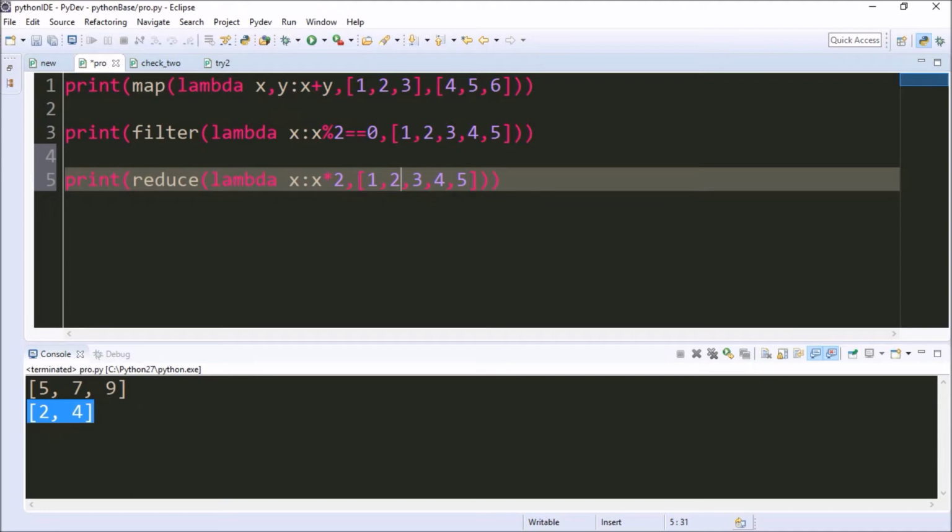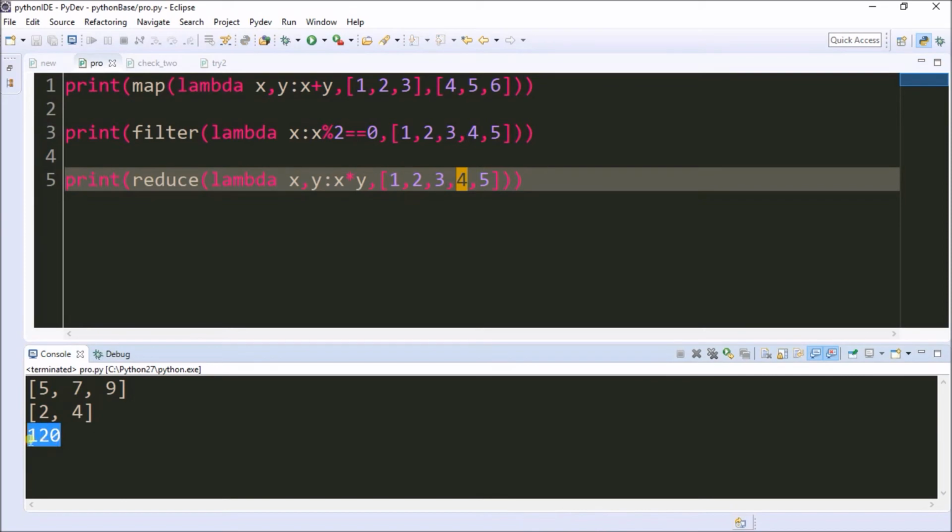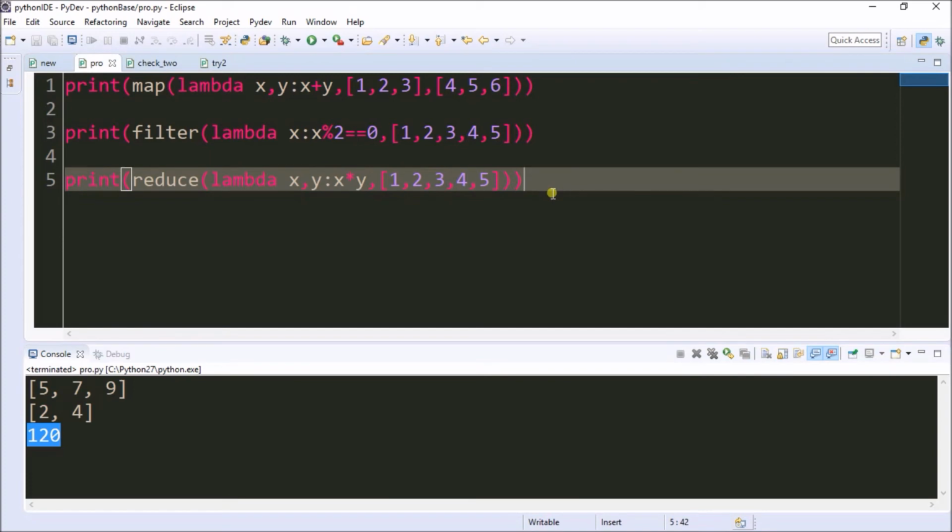Now this list will undergo the process. The first value will be considered as x, the second value will be considered as y. First, these two values will be multiplied. 1 times 2 is 2. Now 2 will act as the first x value and 3 will be the second value. 2 times 3 is 6, and 6 will be considered as x and 4 will be considered as y. Like this, it will do the operation. Finally, the value is 120. This is the use of the reduce keyword.